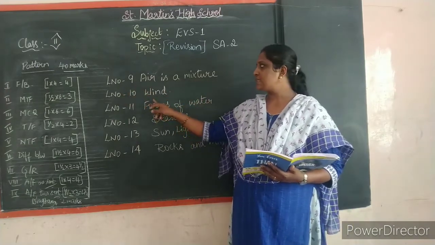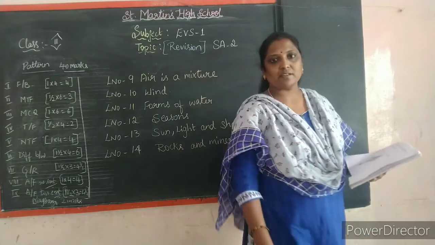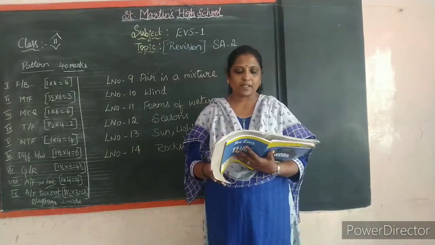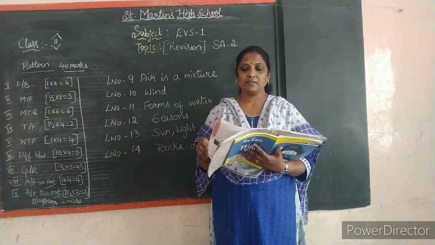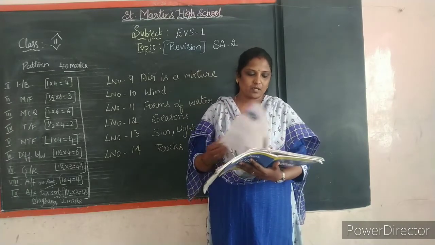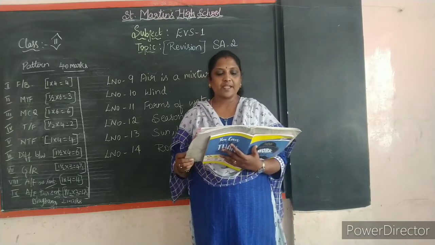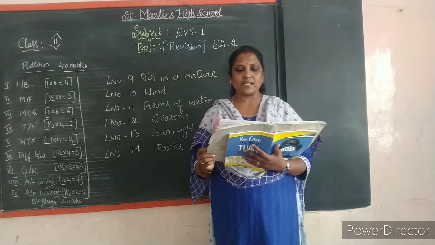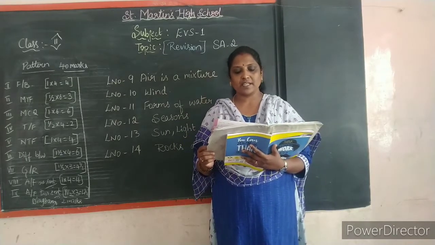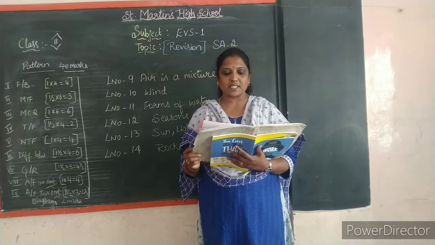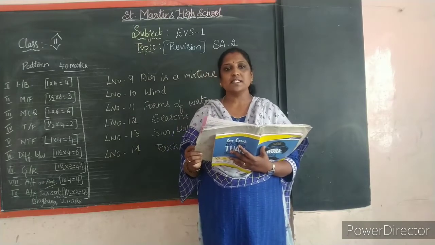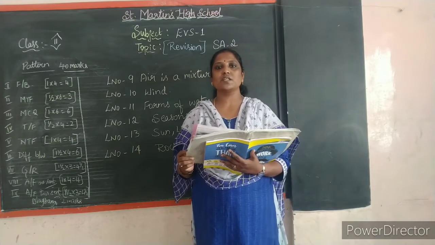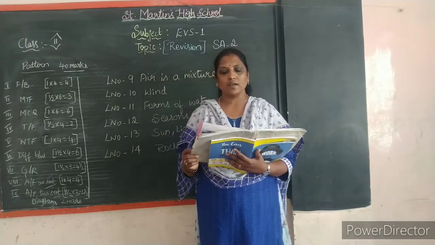Now open lesson number 10. It's wind. We learned about the wind, children. In chapter 10, wind, air is always moving, and we can see the leaves of the trees shake, and also many times we see the clouds moving across the sky. So this moving air is called wind. So what is wind? Moving air is called wind.